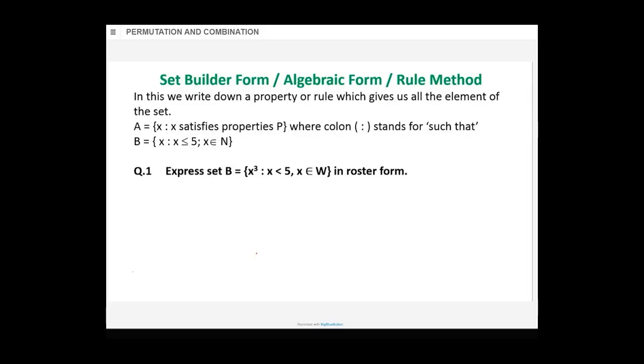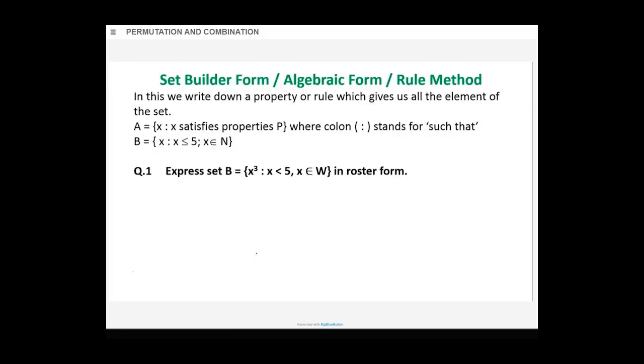Now, you may have a question like this. Express set B is equal to X raised to 3 such that X less than 5 (equal to nahi hai), X less than 5 and X belongs to whole numbers. Natural numbers start from 1; whole numbers start from 0: 0, 1, 2, 3, 4. Be careful with that. Natural numbers are 1, 2, 3, 4. The way my school teacher taught me, whole number starts with a whole, that is 0: 0, 1, 2, 3, 4. Agreed?